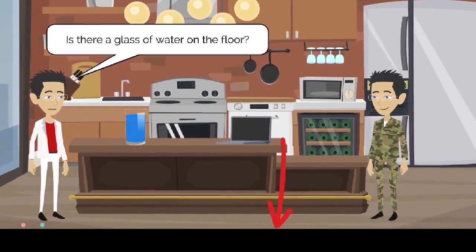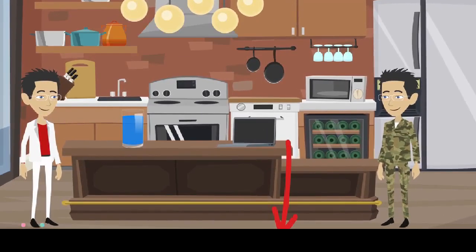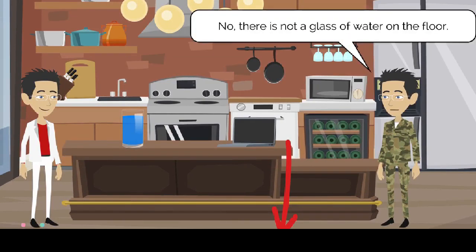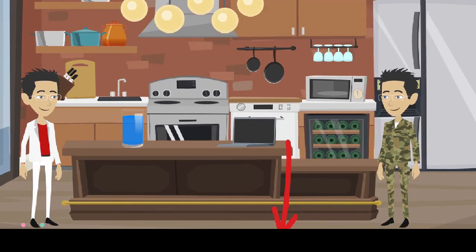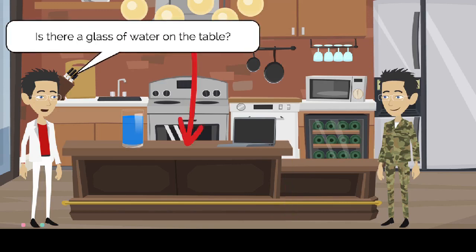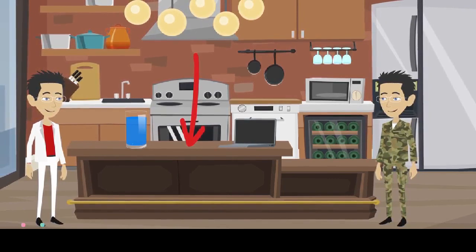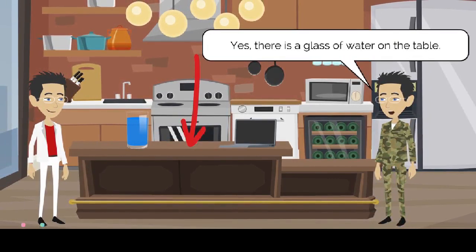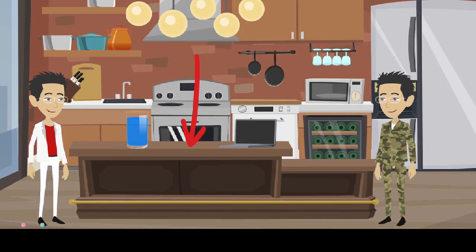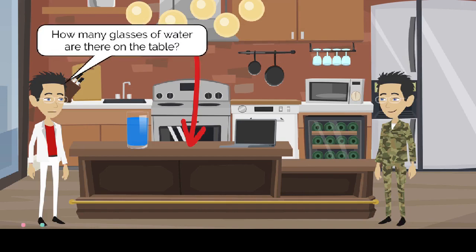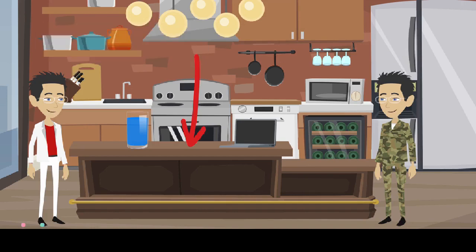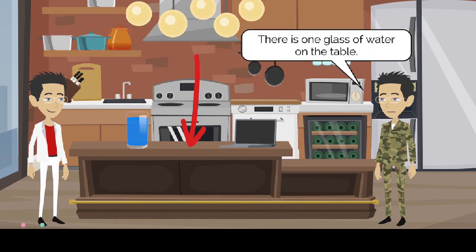Is there a glass of water on the floor? No, there is not a glass of water on the floor. Is there a glass of water on the table? Yes, there is a glass of water on the table. How many glasses of water are there on the table? There is 1 glass of water on the table.